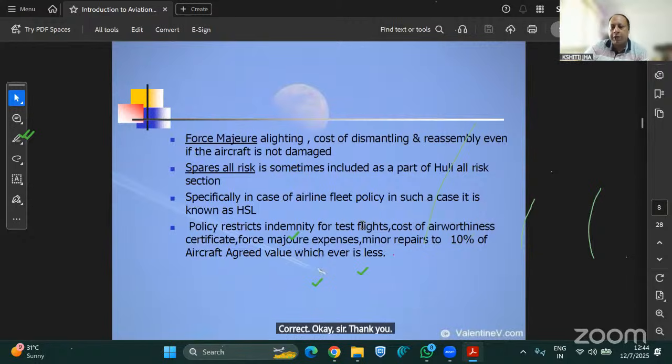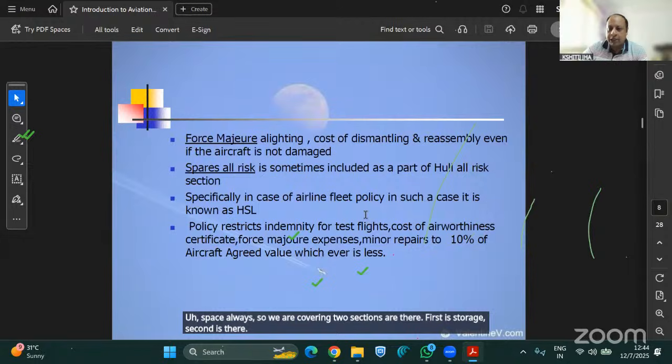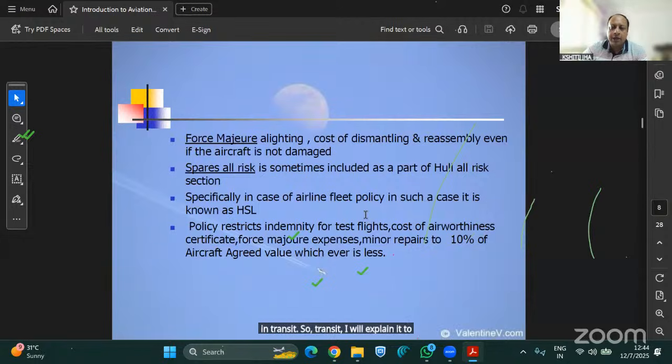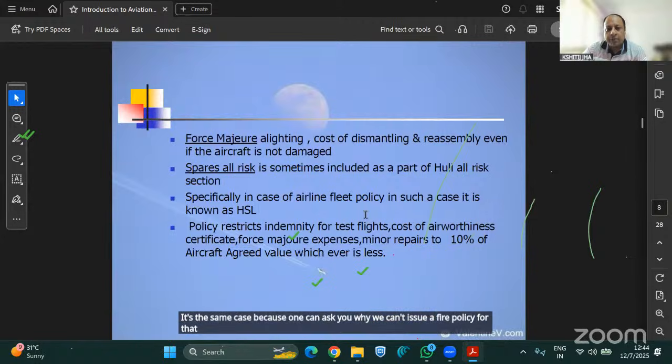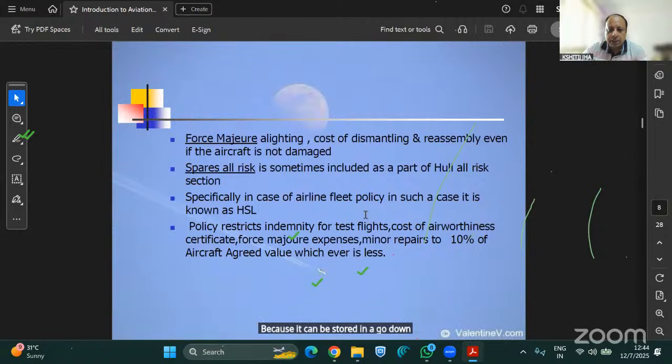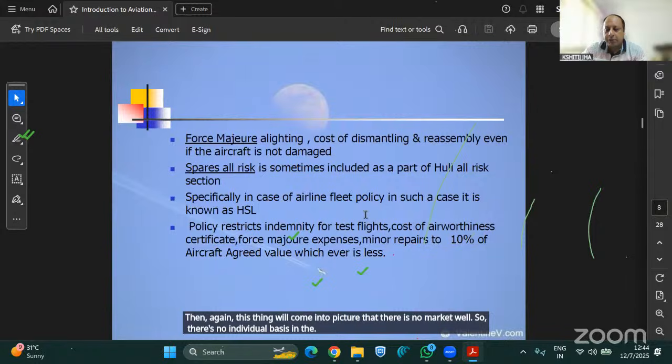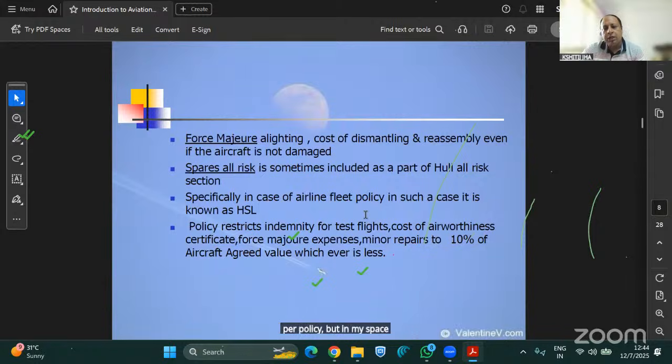One more thing I will explain to you. When we are covering space always, two sections are there. First is your storage, second is in transit. In storage as well, it's the same case, because one can ask why we can't issue a fire policy for that, since it can be stored in a godown under section 6. Then again, there is no agreed value basis under the fire policy, but under the space always it is always an agreed value basis.